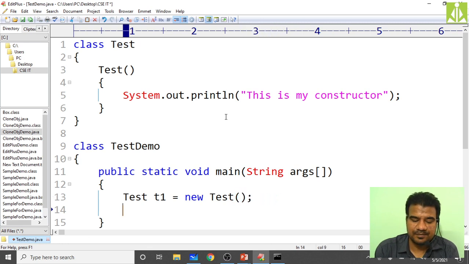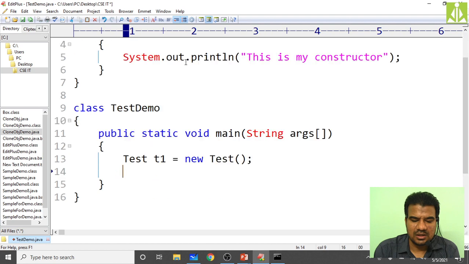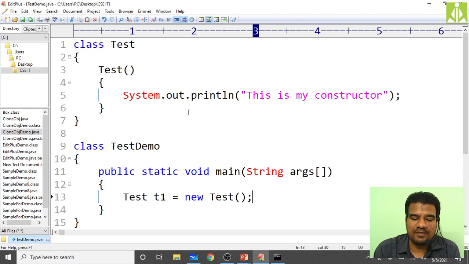And then here, the object we have created, right? So don't do anything else. If I do it like this, how will the program execute? It will call the Test constructor. Why does it call the Test constructor? Because I wrote it explicitly over here. So I will get this message.